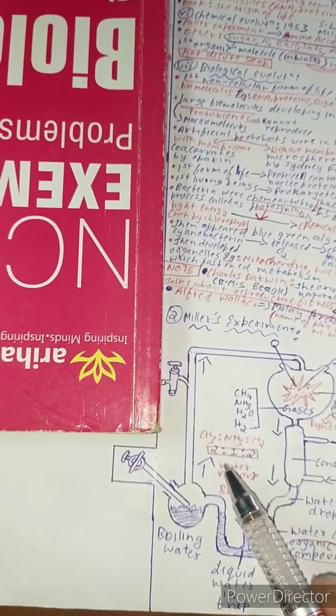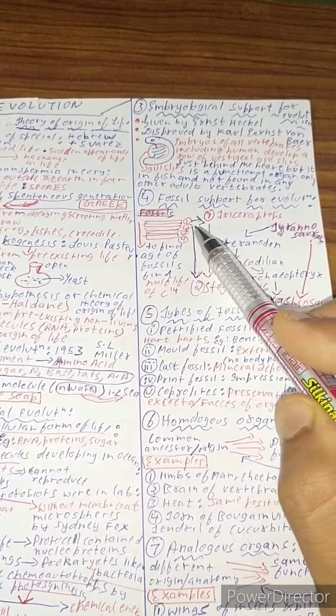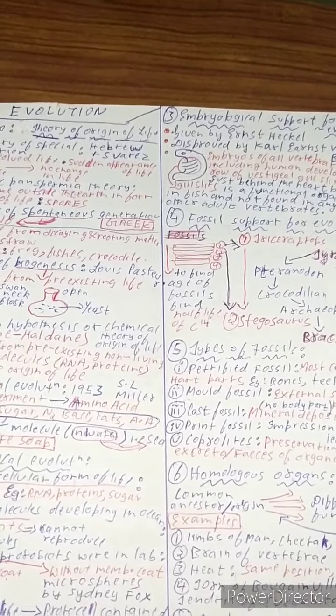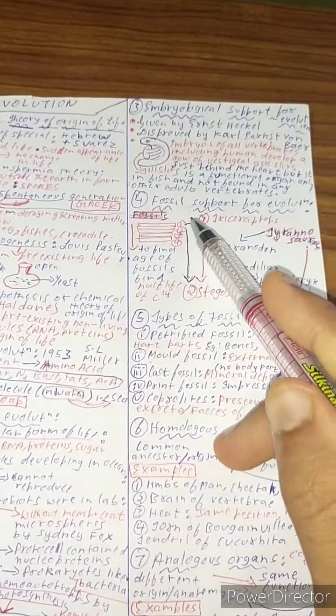Next one is fossil support for evolution. See, fossils are formed in layers. First layer, second layer, third layer and fourth layer. Let us consider the first layer to be the deepest layer and the fourth layer to be the topmost layer. To find the age of the fossil, we need to find the half-life of carbon-14. Here the first layer is the deepest layer and the fourth layer is the young layer, the recently formed layer.